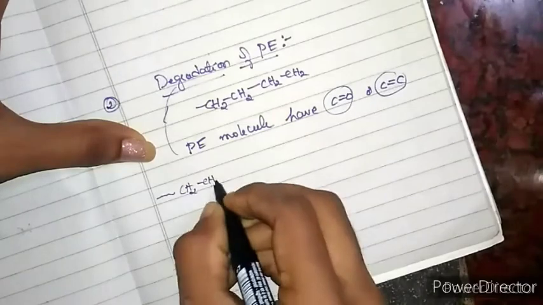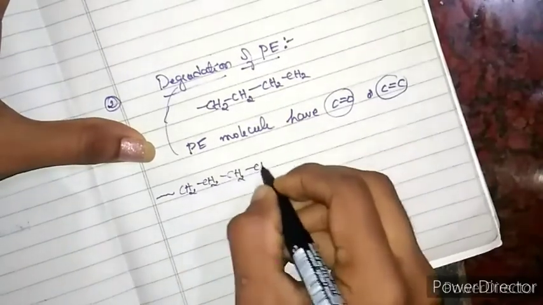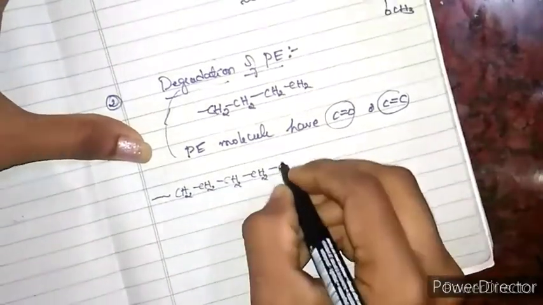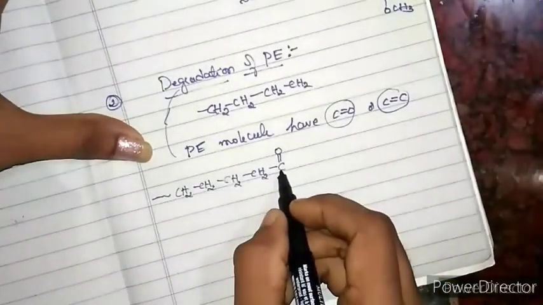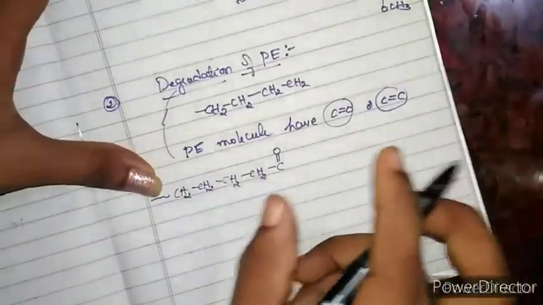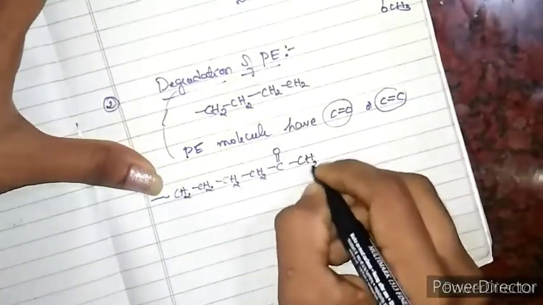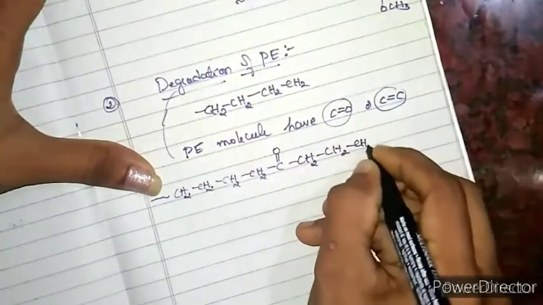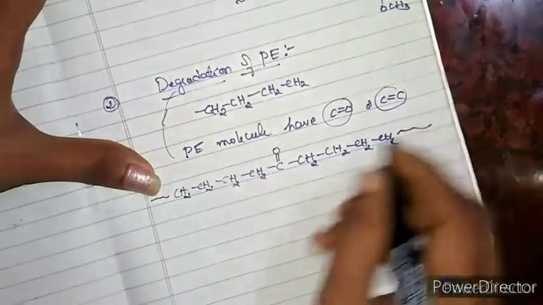CH2, okay, this is the polyethylene, and it has C double bond O. Why does this C double bond O arise? Because of impurity. CH2, okay, this continues like this only.